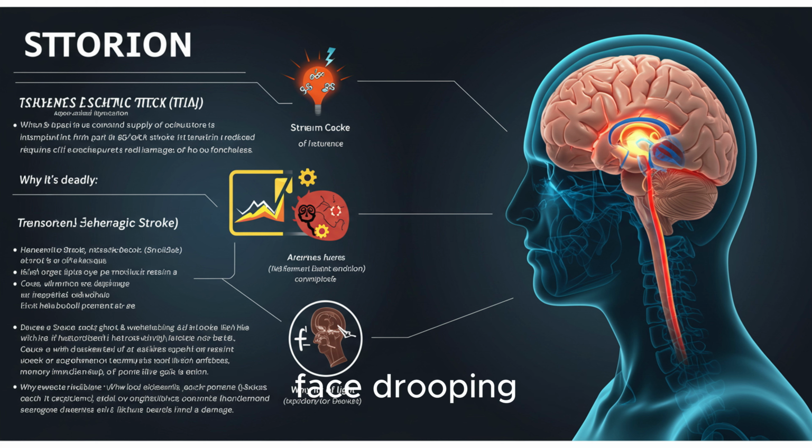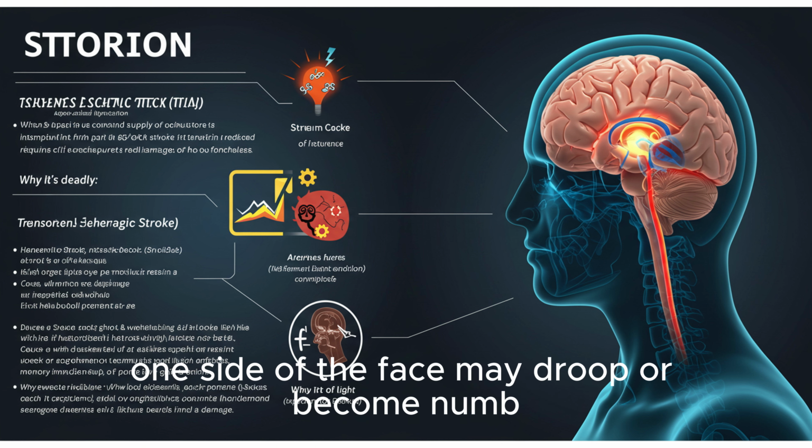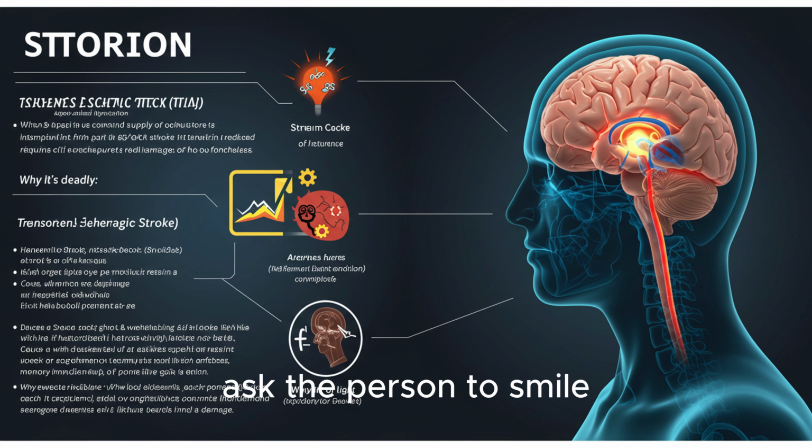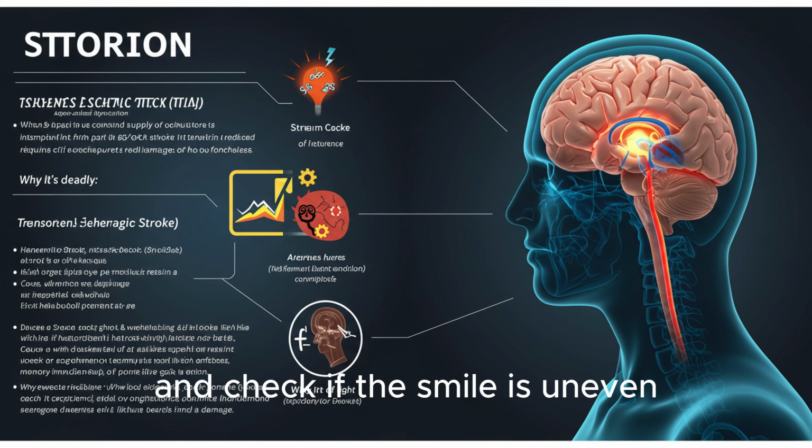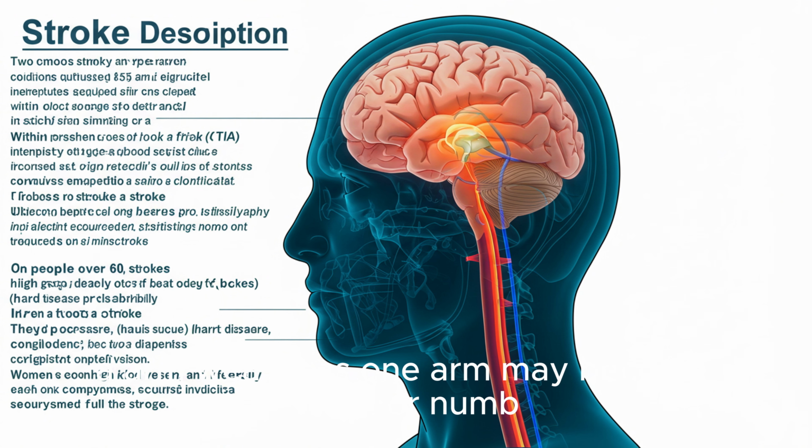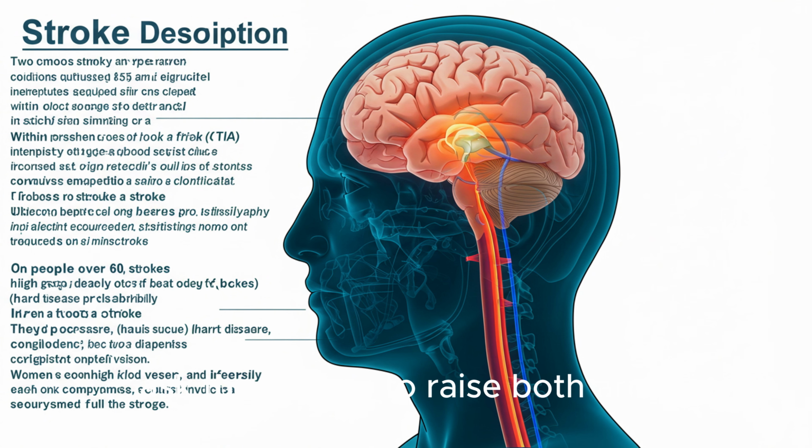F. Face drooping. One side of the face may droop or become numb. Ask the person to smile and check if the smile is uneven. A. Arm weakness. One arm may become weak or numb. Ask the person to raise both arms. If one drifts downward, it could be a stroke.